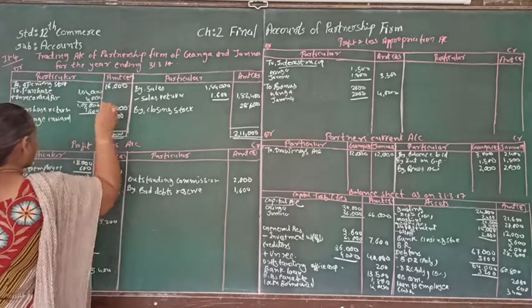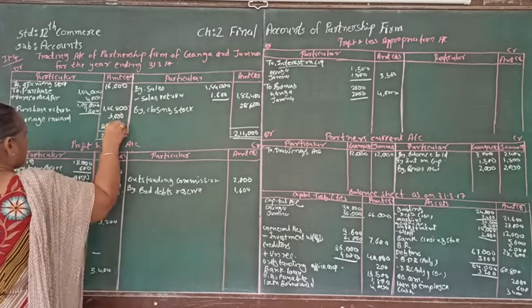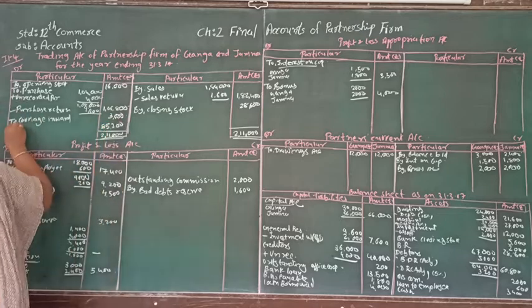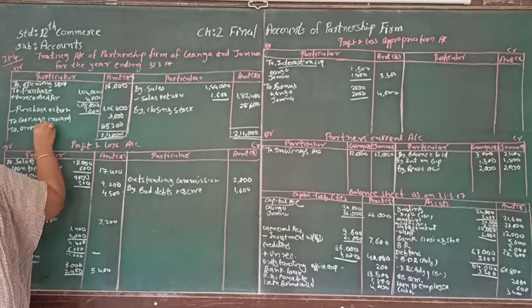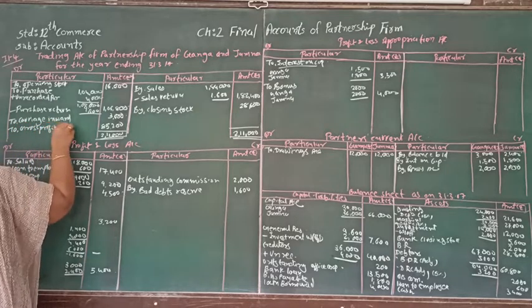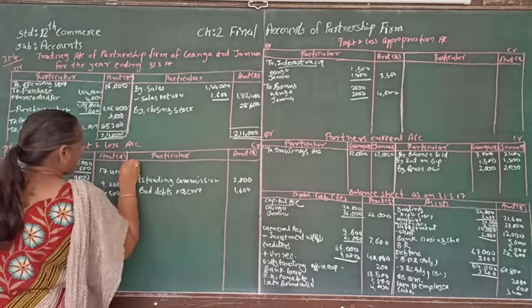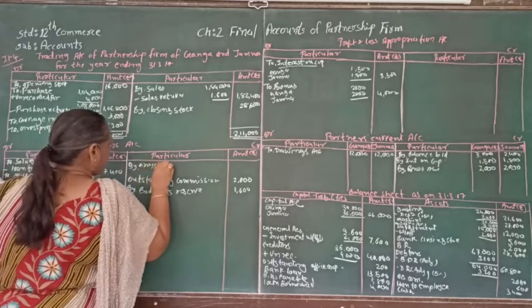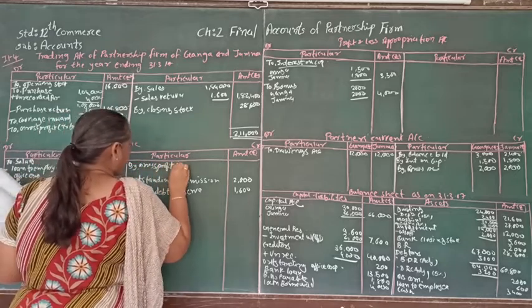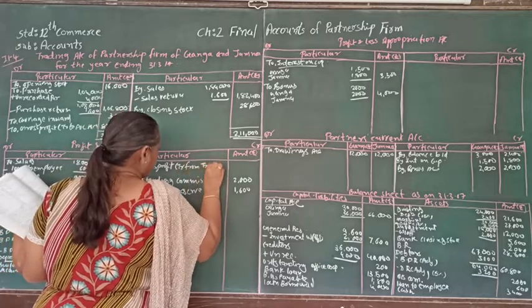From that, if we deduct all of this, the net amount will be 85,200. That is called gross profit, and it is supposed to be transferred to profit and loss account, by gross profit transfer from trading account.